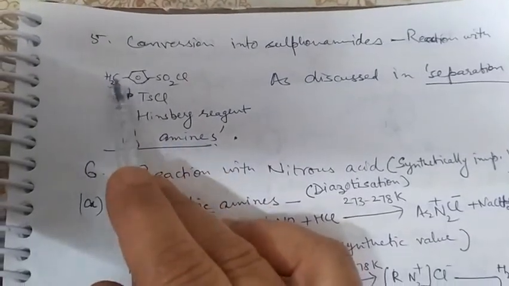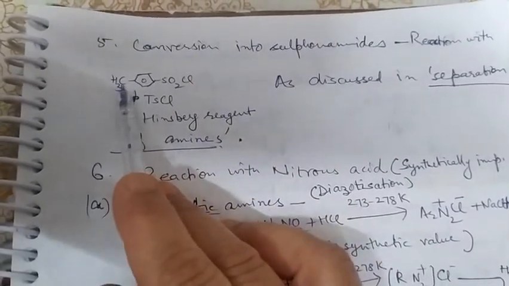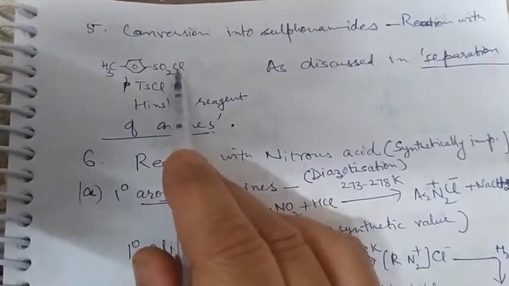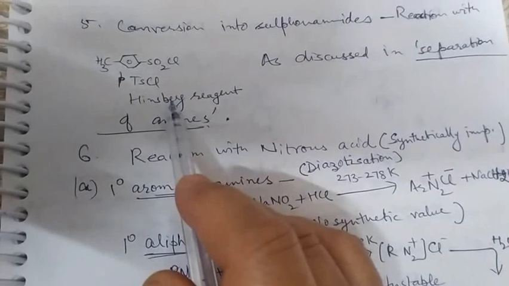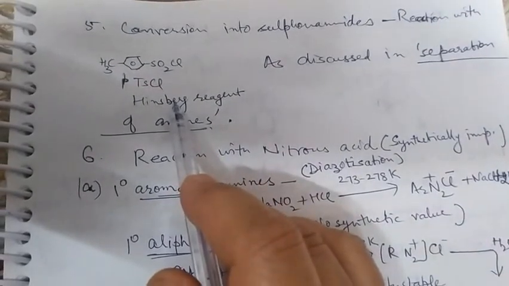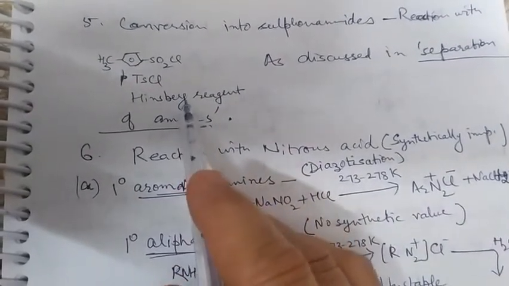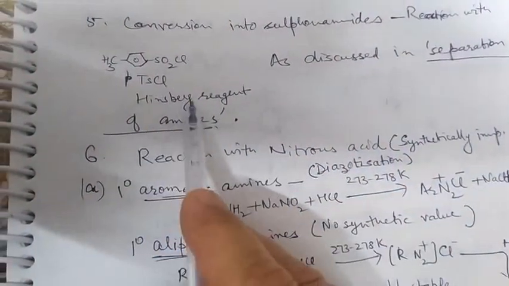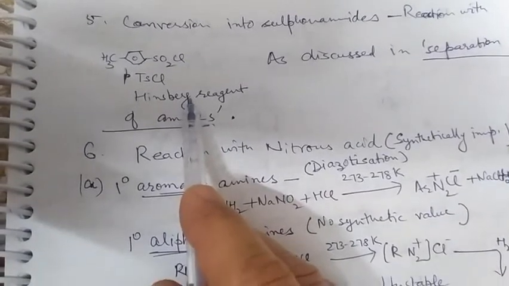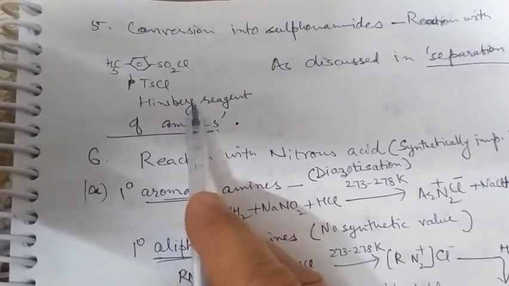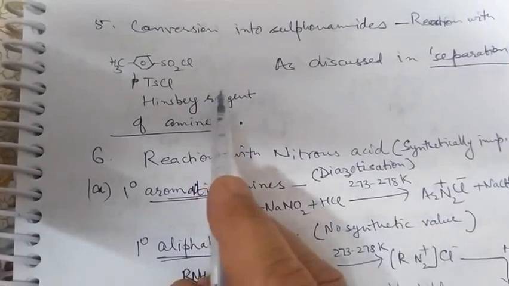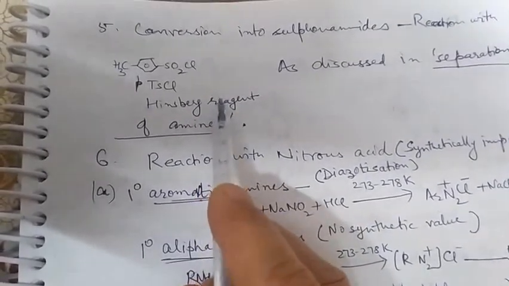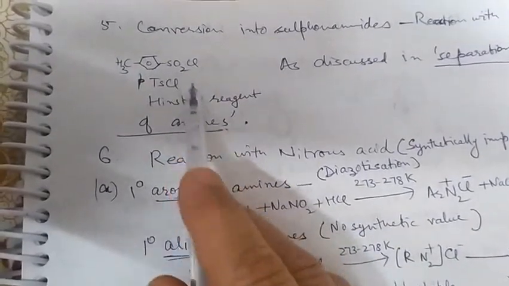C6H5CH3 is toluene, and when a sulfonyl chloride is introduced at the para position, the reagent is known as Hinsberg reagent. We had discussed the Hinsberg reagent in the separation of primary, secondary and tertiary amines. There was a method of separation, the Hinsberg method, in which the Hinsberg reagent was used and sulfonamides were formed.